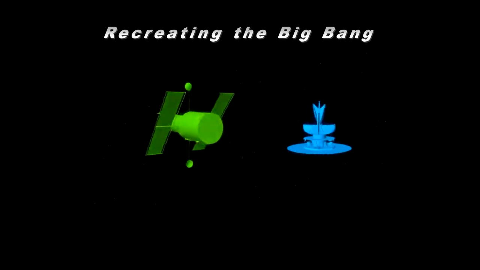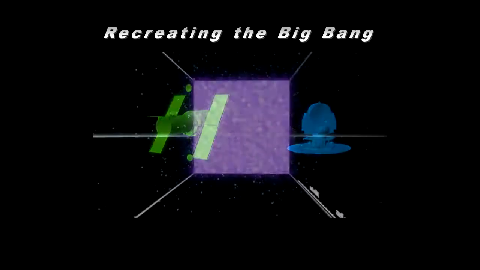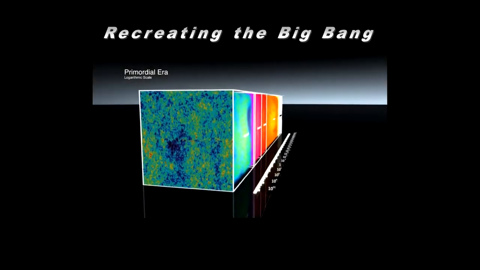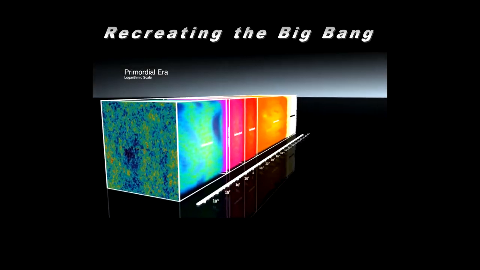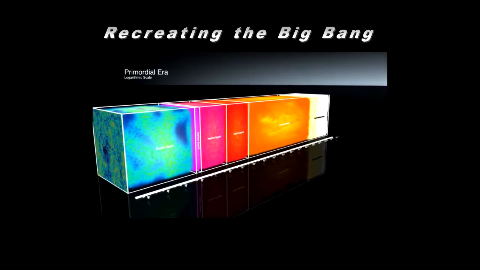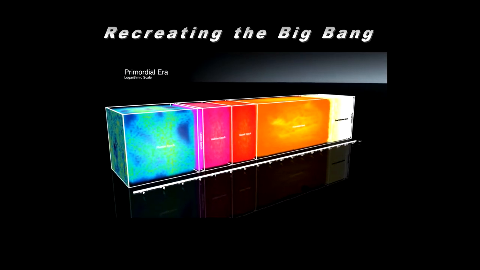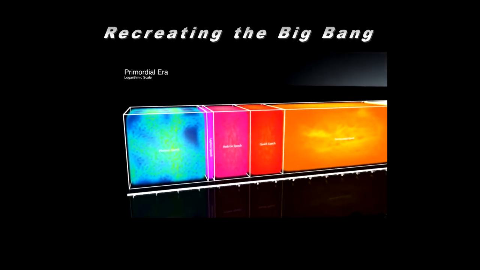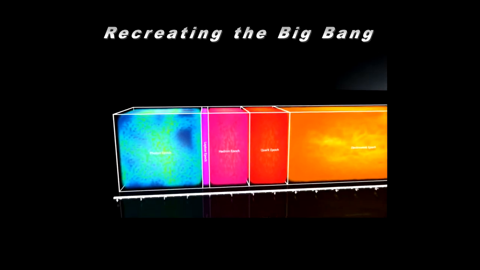However, there is a way to recreate the conditions of this early universe right here on Earth. The conditions of the early universe were of extreme heat and energy, which led to the creation of strange forms of matter and physics. For decades, particle physicists have been recreating these early conditions with particle accelerators, smashing particles together to create similar levels of heat and energy.